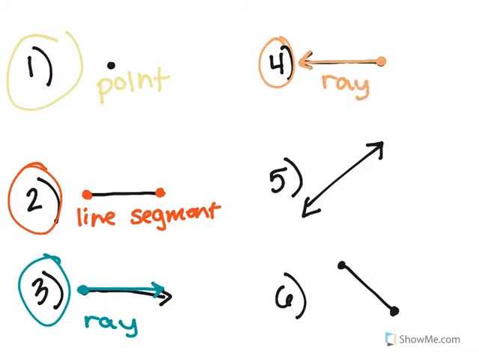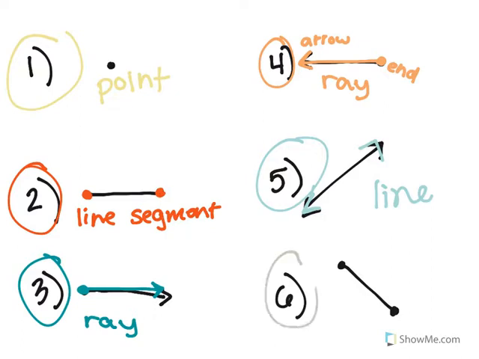Even though it's going in the opposite direction, I have an endpoint and then an arrow. That means it goes on forever. Okay? This next one, what is it? You're right if you said it was a line because look at these 2 arrows right here. It's going to go on and on forever and ever.